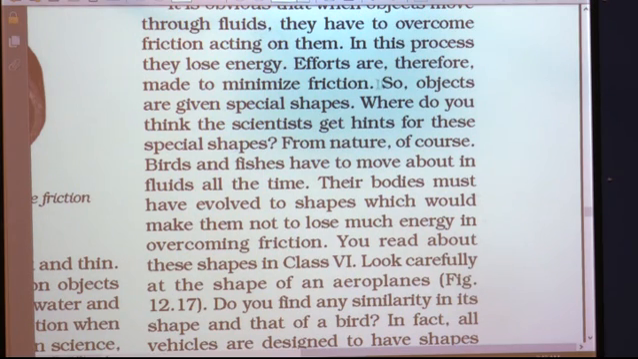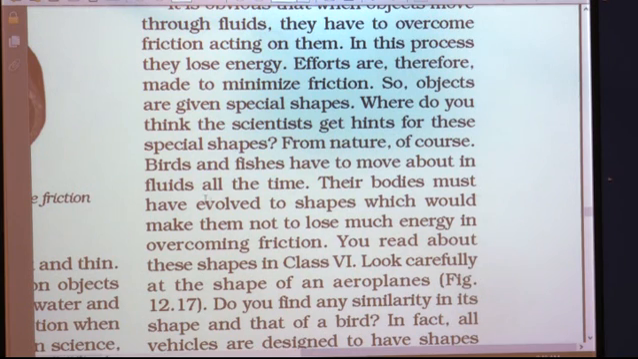So, for that, what efforts are done? Mainly the objects are given special shapes. What do you think? Where do you think the scientists get hints for these special shapes? Why are the different objects in different shapes? How do the scientists get ideas? They get these ideas from nature, of course. They observe the different objects in nature and they use this idea to make different objects which resemble the shape of the objects in nature.